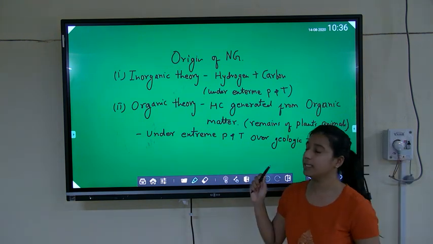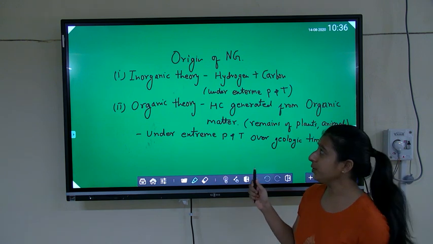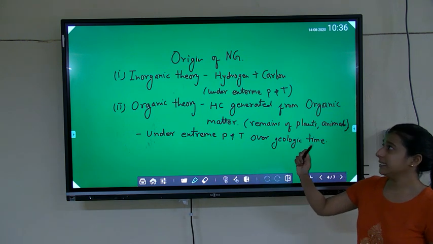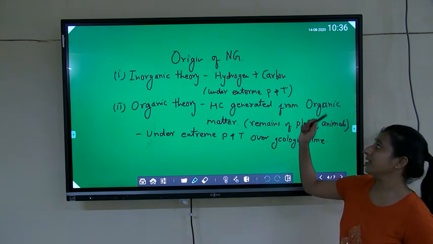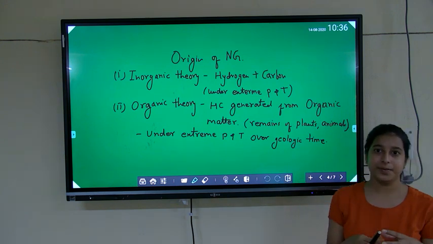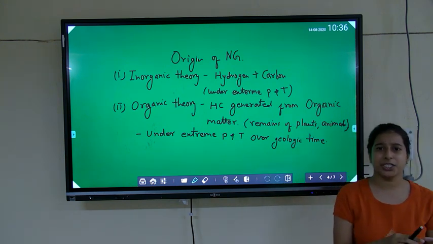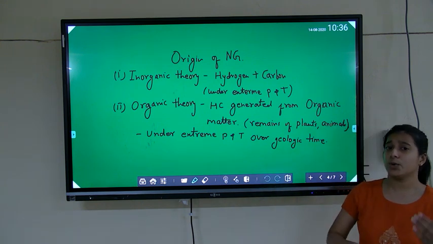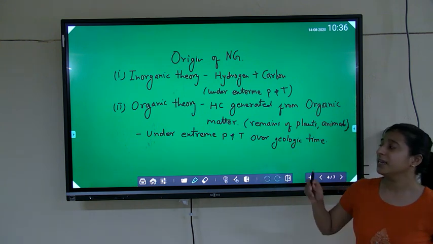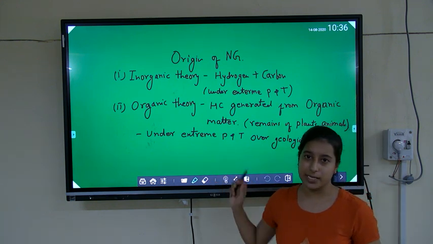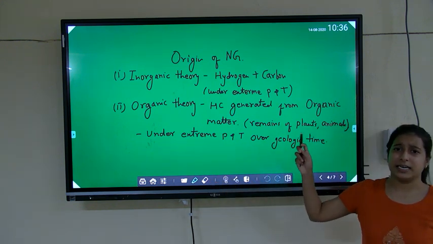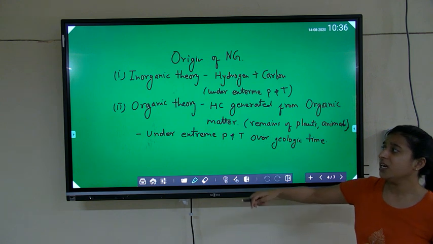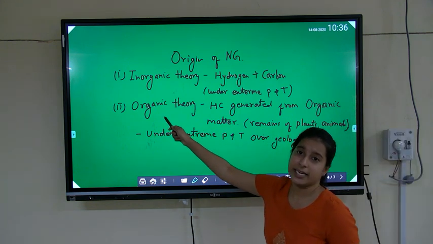The first theory is the inorganic theory. According to the inorganic theory, hydrogen and carbon reacted together under extreme pressure and temperature conditions. Due to these extreme pressure and temperature conditions over a geologic time period, it converted into natural gas. This theory is less accepted compared to the organic theory.